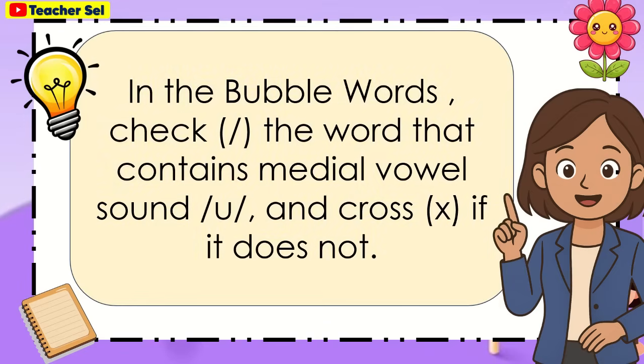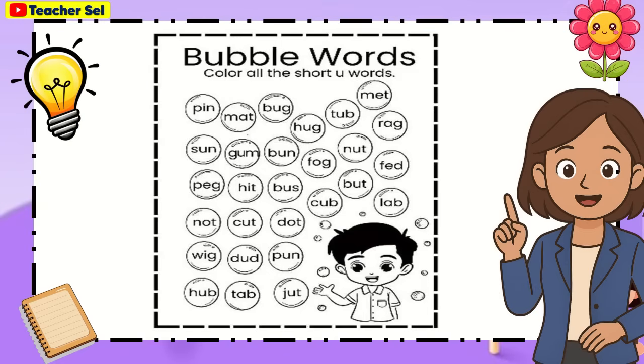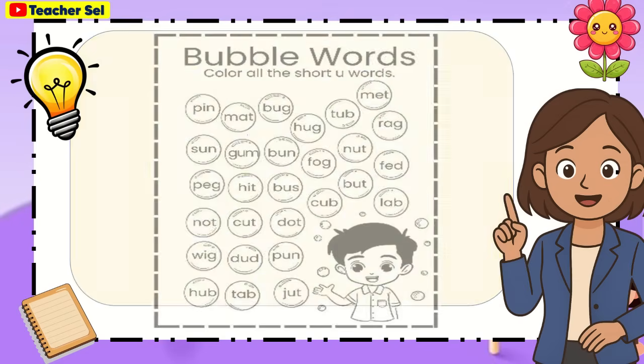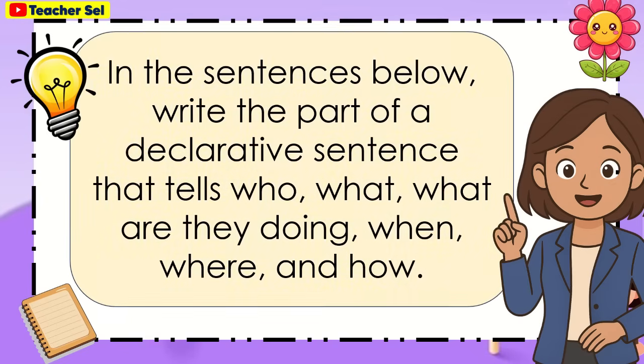In the bubble words, check the word that contains medial vowel sound A and cross X if it does not. In the sentences, write the part of a declarative sentence that tells who, what they are doing, when, where, and how.